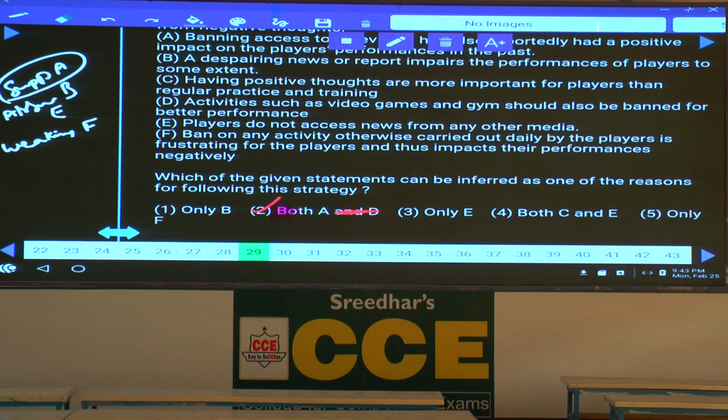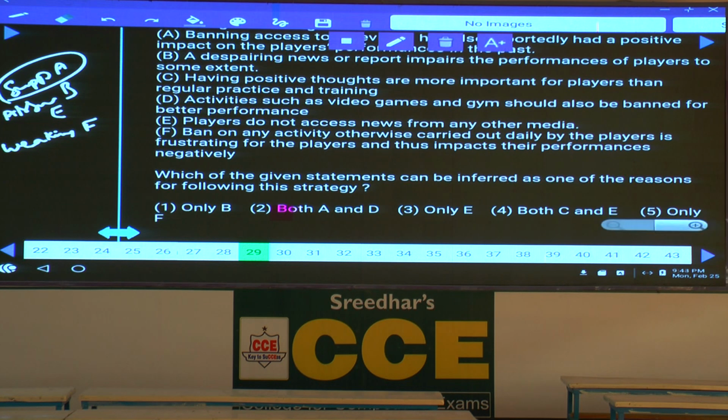Now, B, a despairing news or report impairs the performance of players to some extent, isn't it? Now, A is supporting. What can we derive from this one? Why has the person done this? Because if there is any negative statement, negative information regarding these persons, their performance will get affected. Hence, B can be taken as your answer, choice 1.